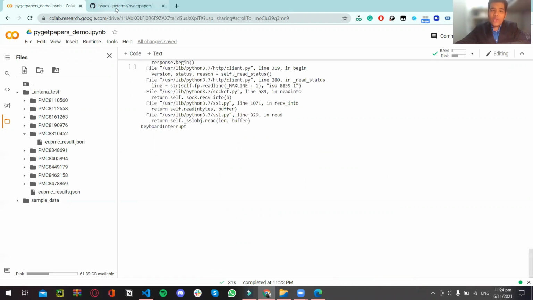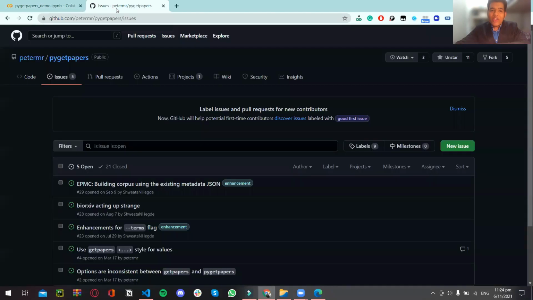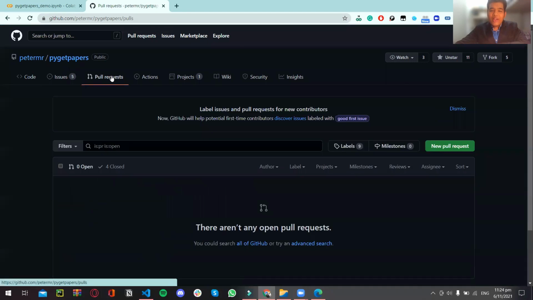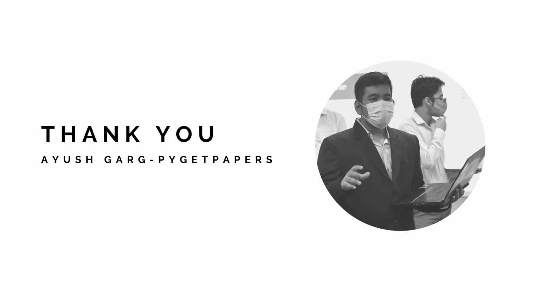Now, if you have any queries regarding Pygetpapers, you can raise issues on our GitHub page. So you can click on new issues and raise any query which you have. You can report bugs and you can request new features. You can also add any additions to the code and submit pull requests, which will later be checked and merged to the code. So this was the demonstration of Pygetpapers.